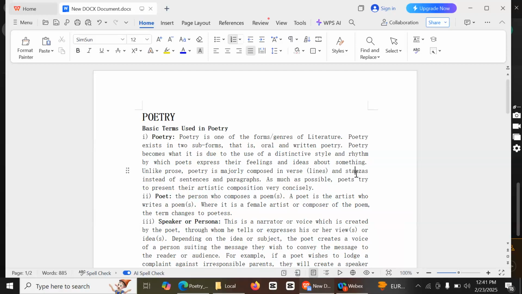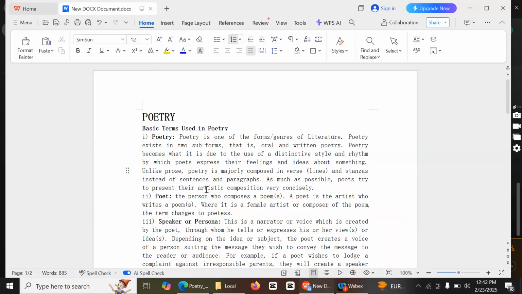Poetry is one of the forms or genres of literature, which exists in two subforms, oral and written. It uses repetition, which creates beats, and the beats create rhythm, and rhythm creates melody, and melody makes the poetry sweet to listen to.